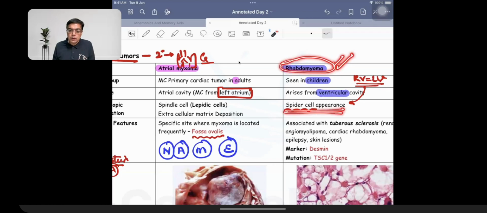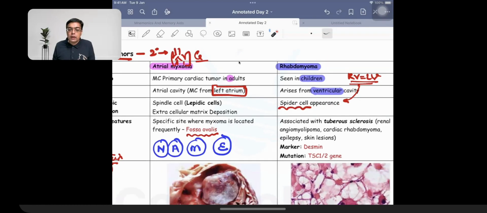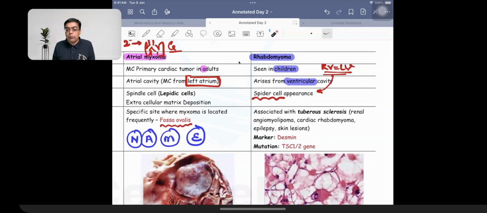spider cell appearance. Fifth one that you need to remember over here is that whenever we're going to be talking about rhabdomyoma, it is having an association with a condition that is given the name of tuberous sclerosis. Associated with tuberous sclerosis. Right? So 3 tumors that you need to remember so far as the heart is concerned, very, very important. Commonest cardiac tumor is metastasis.